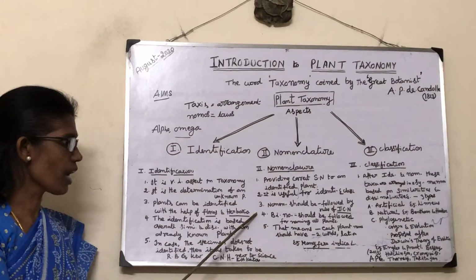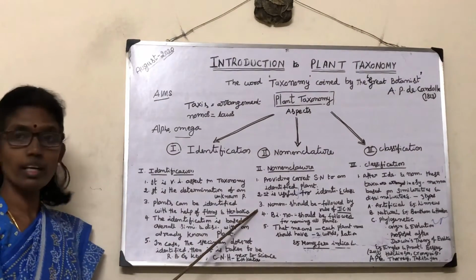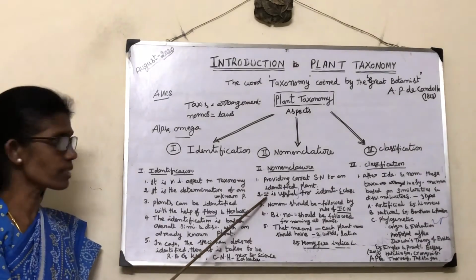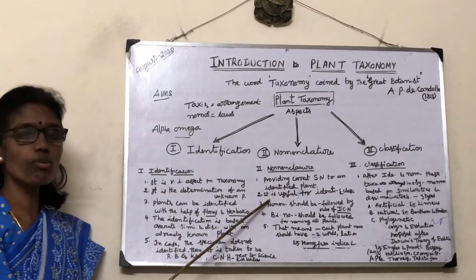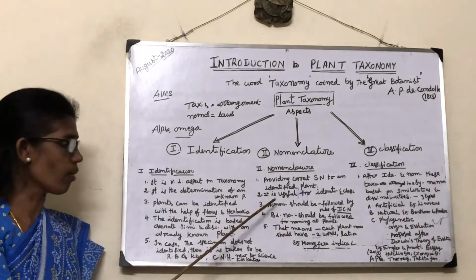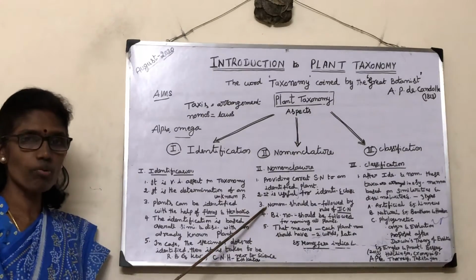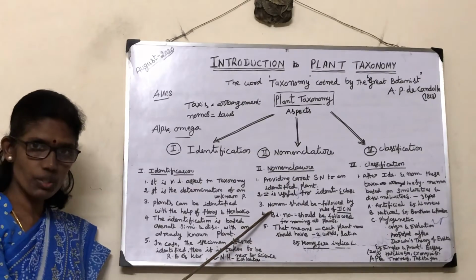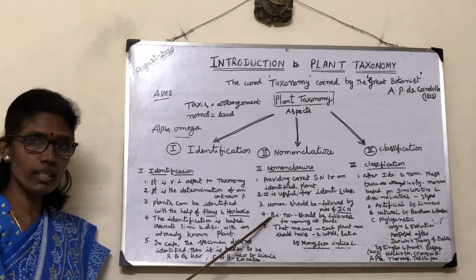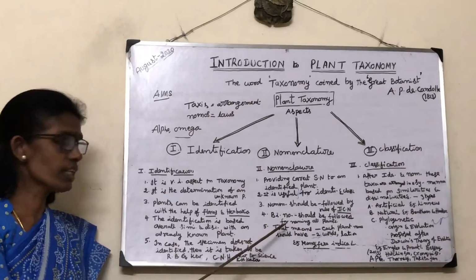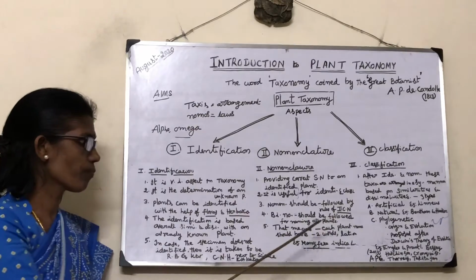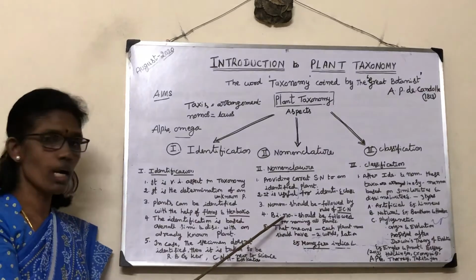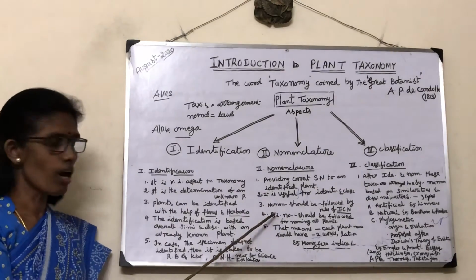The second one is nomenclature. What is meant by nomenclature? Providing a correct scientific name to an identified plant is called nomenclature. It is useful for identification and classification of plants. Nomenclature should follow the rules and regulations of the International Code of Botanical Nomenclature. Now the International Code of Botanical Nomenclature has been changed to the International Code of Nomenclature. The important rule is that binomial nomenclature should be followed for all plants.